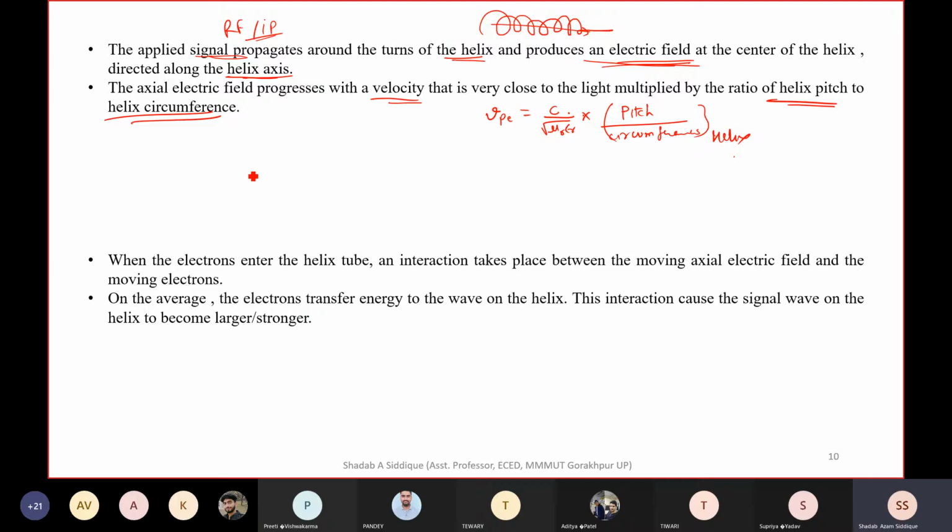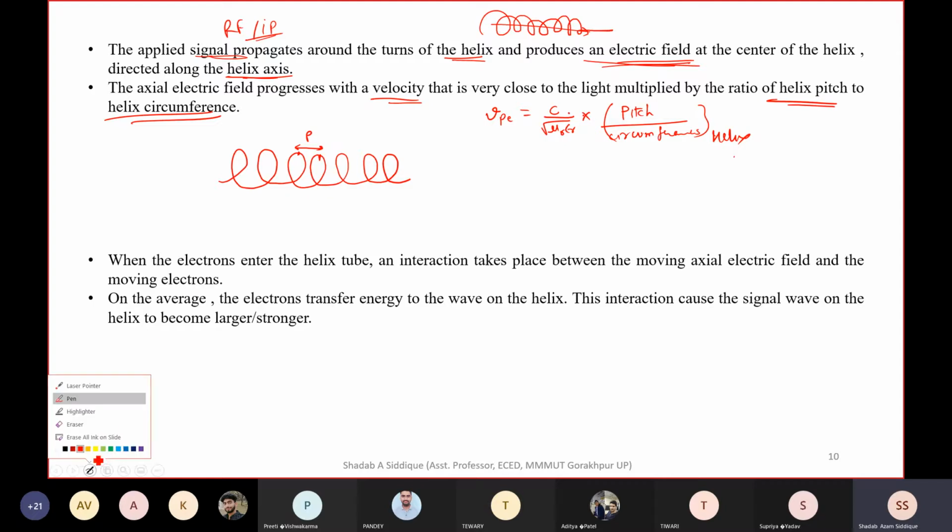If I take this kind of helix structure, this distance is called the pitch, denoted by P. If you take one point from here to here, it is moving nearly in a circle, from this point of the pitch to this point, making a circle.